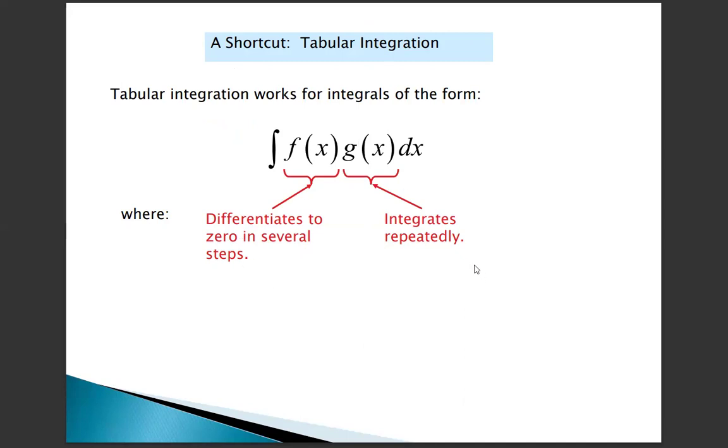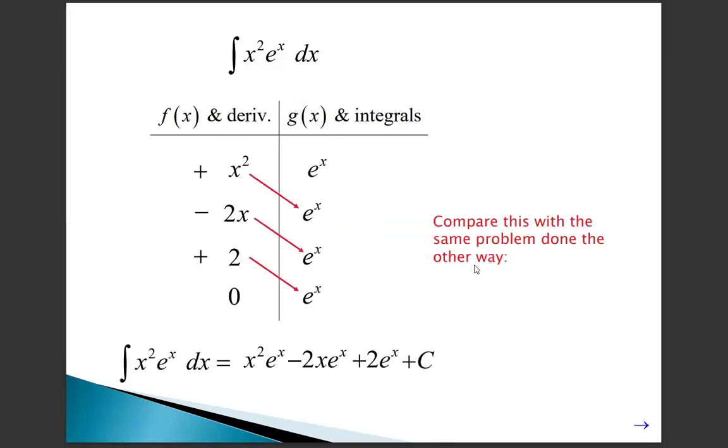If the function gives f of x, we take it as differentiate to 0, and g of x we choose as integration repeatedly. We see a few examples for this. X squared e power x. F of x, the derivative, goes to 0. And e power x integration, again and again, is e power x only.